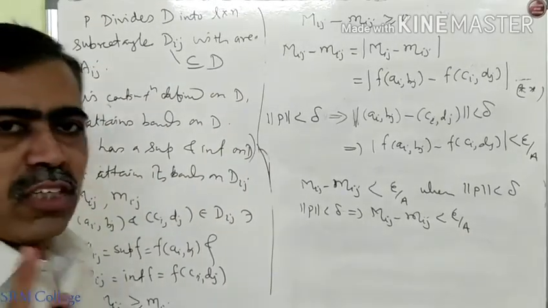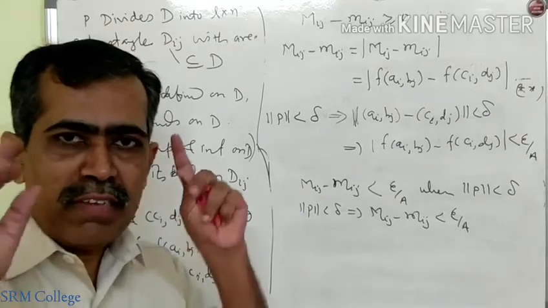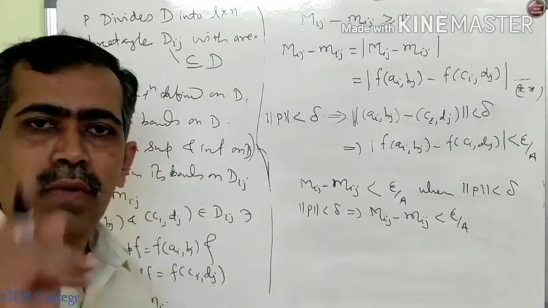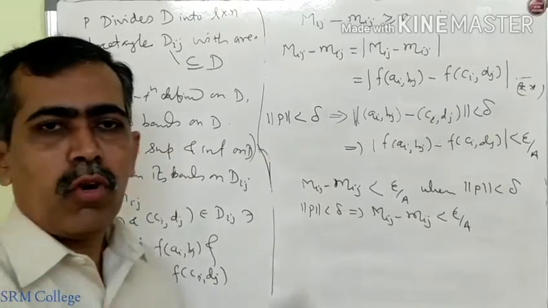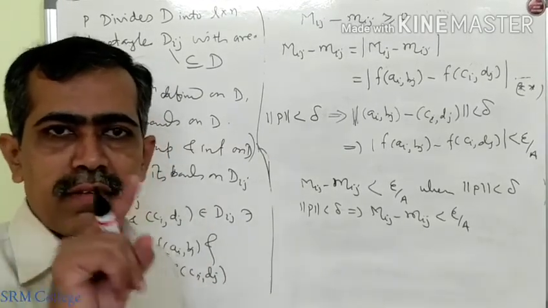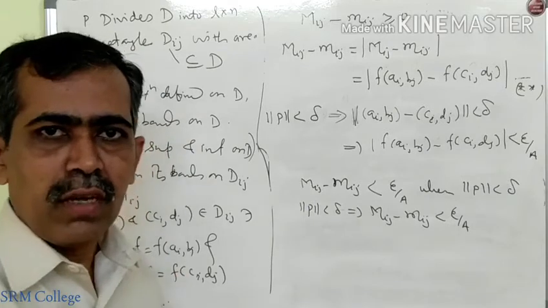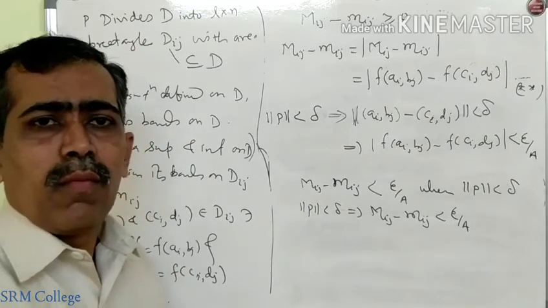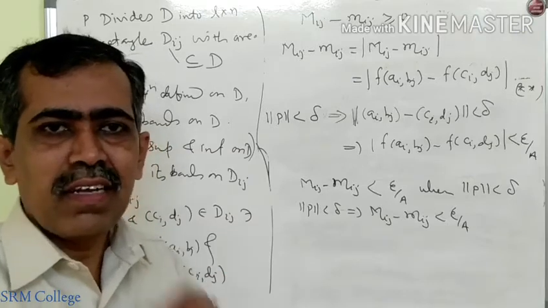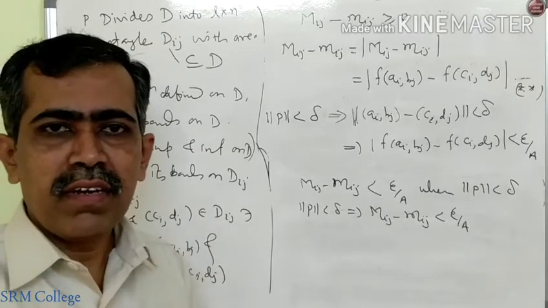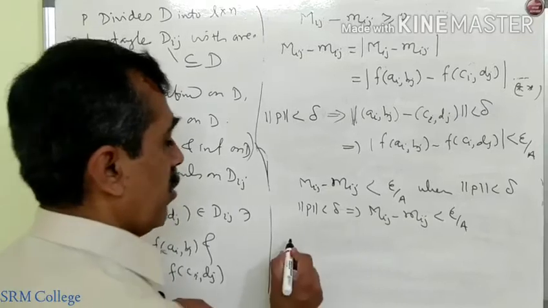Now, to prove that the function is Riemann integrable, you know Riemann's criterion for a function of one variable. What is the Riemann criterion? A function f is Riemann integrable if and only if for any epsilon greater than 0 there exists delta greater than 0 such that for any partition P with norm P less than delta, UFP minus LFP is less than epsilon. You might be knowing this.